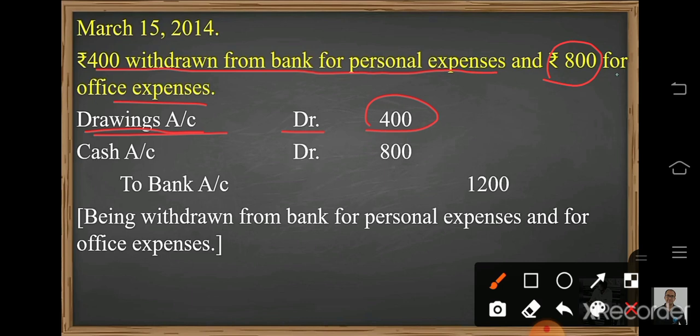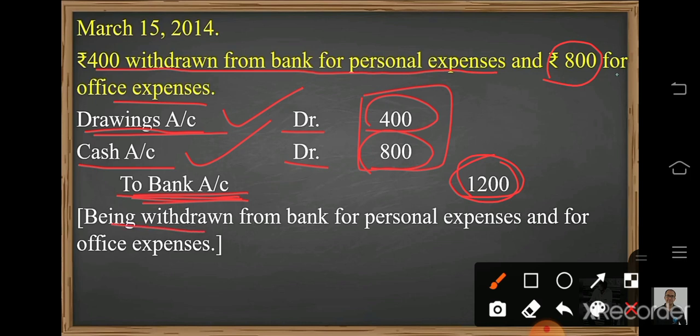And we have withdrawn 800 for office expenses. Withdrawing the money means cash comes in, so cash account will be debited rupees 800. Add up this amount, 800 plus 400, that will be 1200. So to bank account. Why to bank account? Because bank is the giver over here, for drawings also and for cash also. So to bank account 1200, being withdrawn from bank for personal expenses and for office expenses.